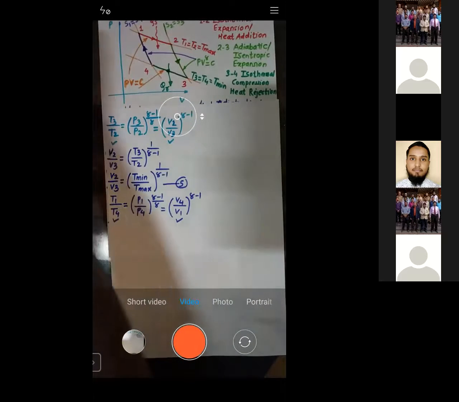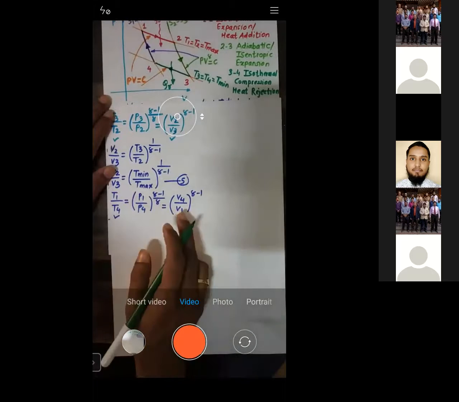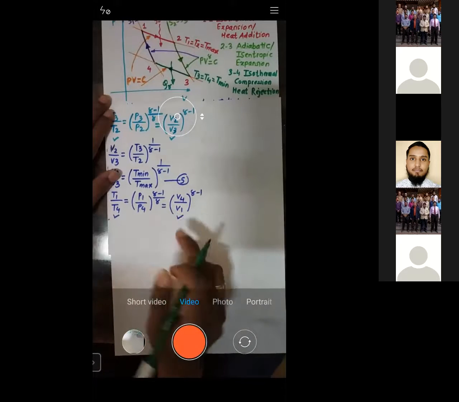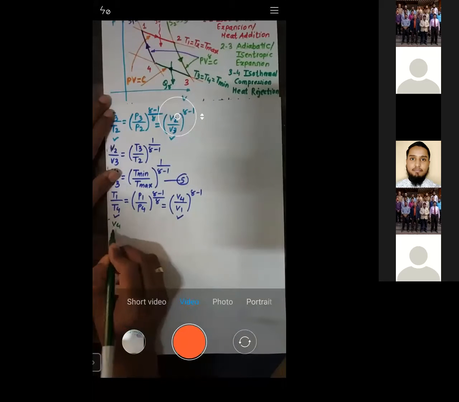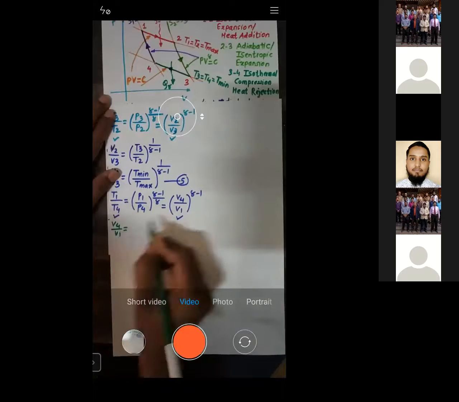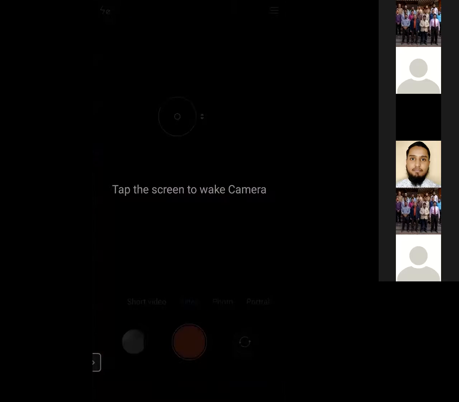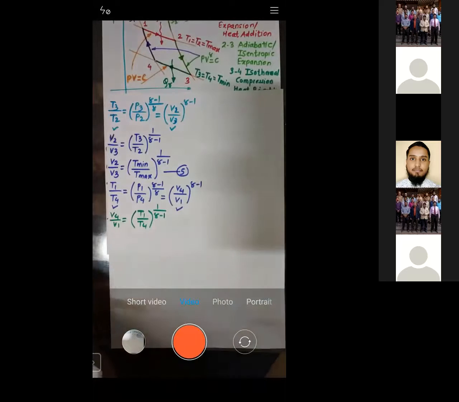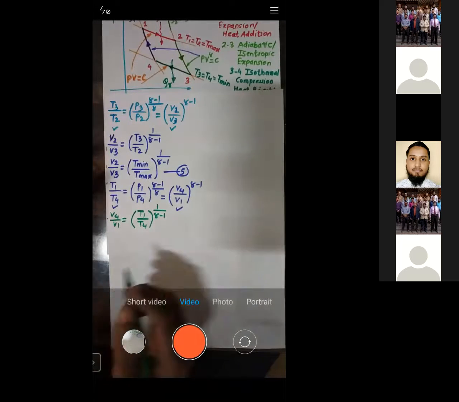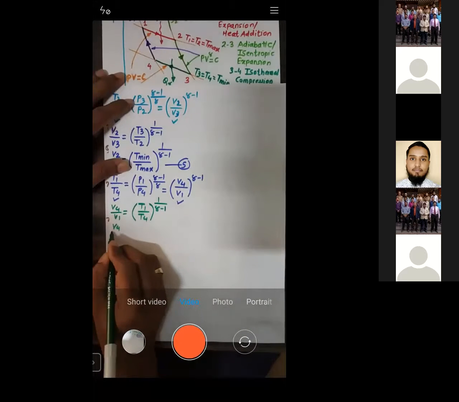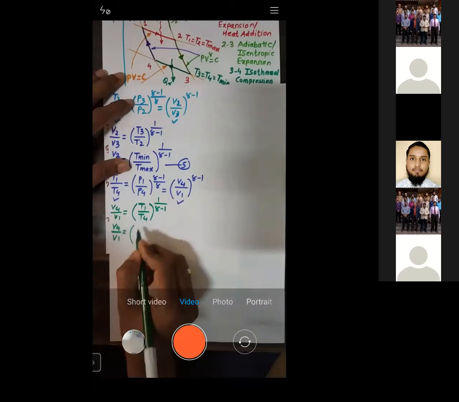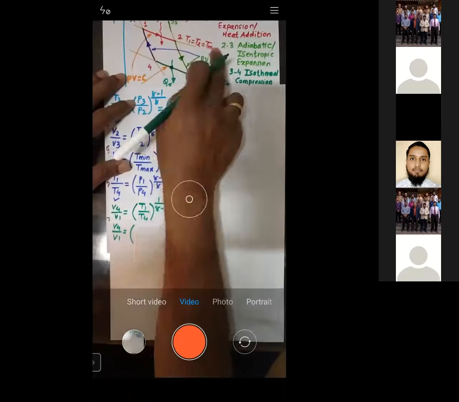When we equate these two, let us get the value of V4 by V1. V4 by V1 is given by T1 by T4 raised to power 1 by gamma minus 1. So this is the value of V4 by V1. Now let us see, what is T1? You can see T1 is the maximum temperature.